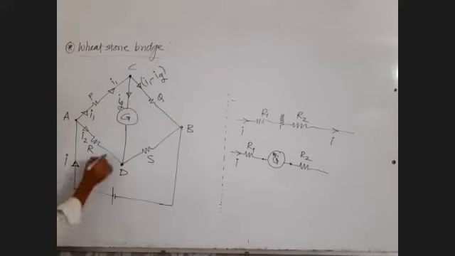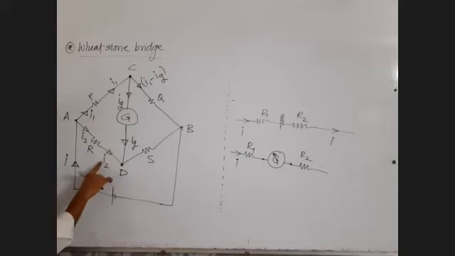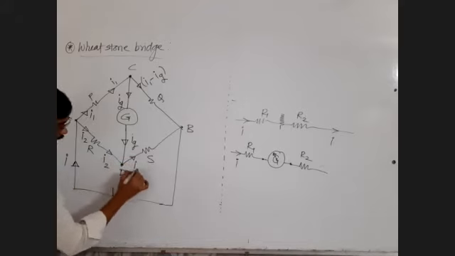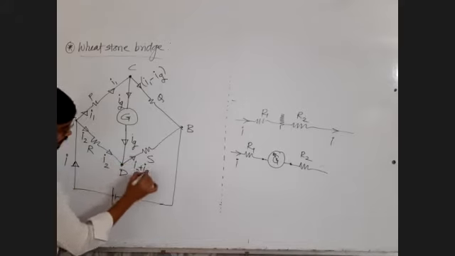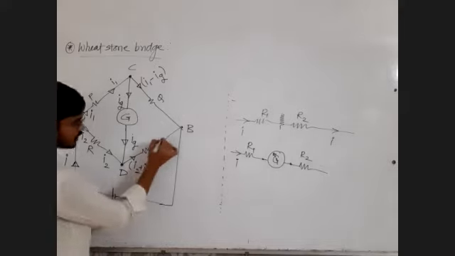The same current will flow like this, I2. The same current IG will flow like this. Now this I2 and IG will combine here. That will become I2 plus IG. This I2 plus IG will come here.